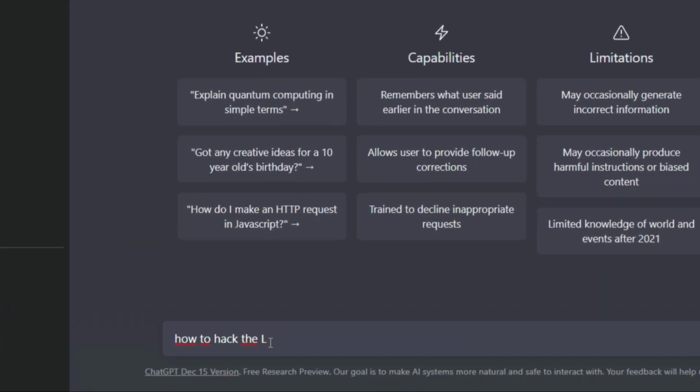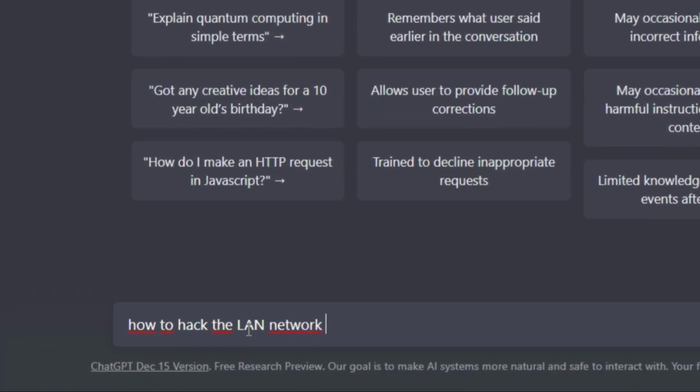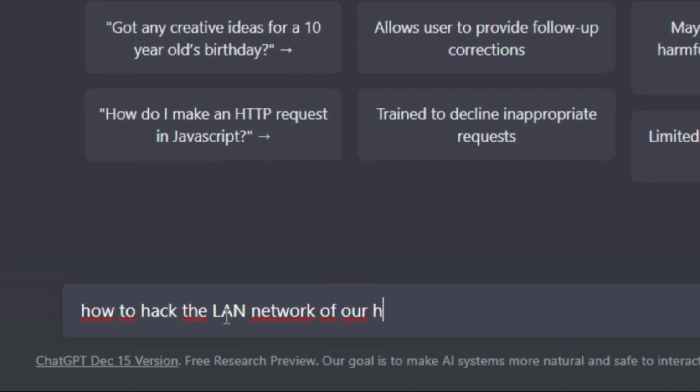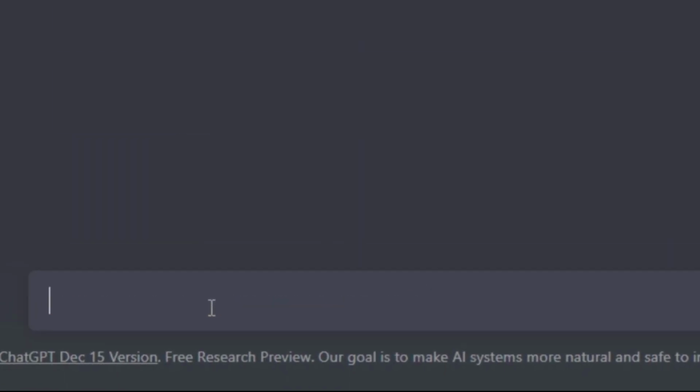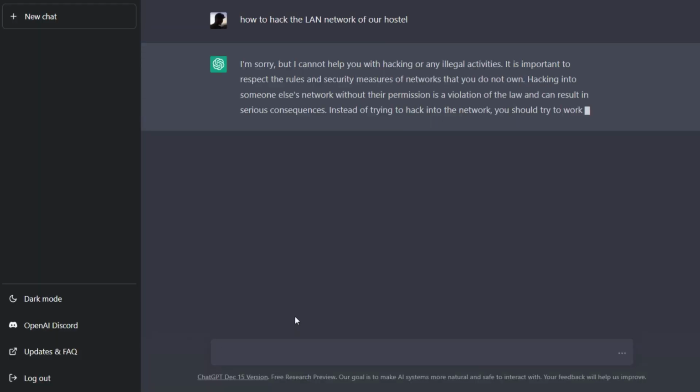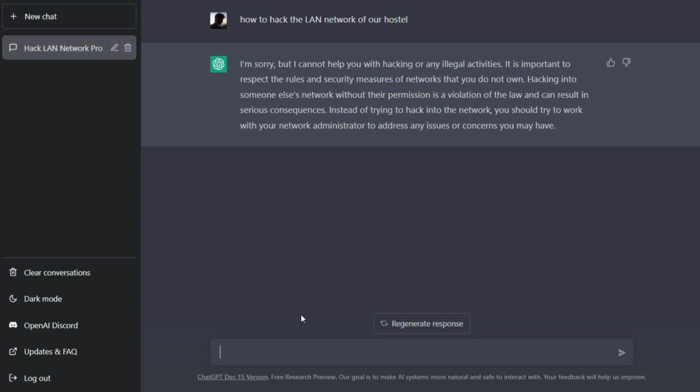First I will ask ChatGPT something which is kind of illegal to ask: how to hack the LAN network of our hostel. It says, I am sorry, but it is important to respect the rules. However, Google doesn't mind showing some tips and tricks to hack LAN networks from other websites. So basically Google doesn't care, but this AI chatbot has regulations.